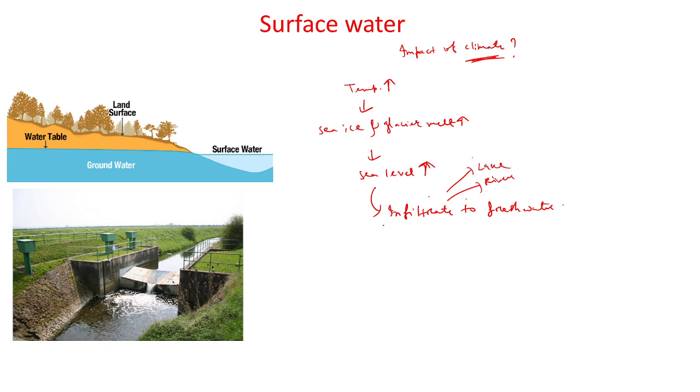Because of this infiltration into the fresh water, it will negatively affect the flora and the fauna. What is flora, what is fauna? Flora means the plants, and fauna means the animals. So it impacts negatively on the plants and the animals.